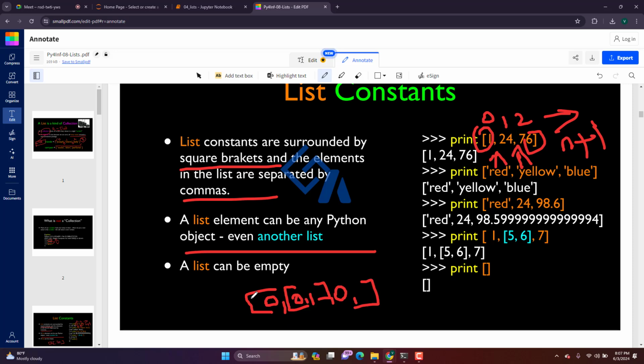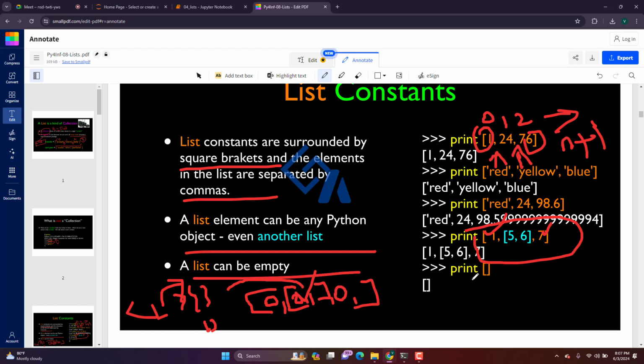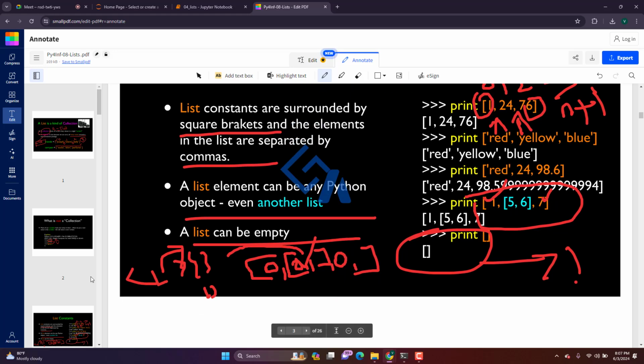It is like an infinite loop: you can have a list inside a list, inside a list, inside a list. There can be a list, and inside that you can have a dictionary or a tuple, whatever you wish. One example is like this: you can have a list inside a list, and a list can be empty also. A list can go with an empty dictionary also, but that is still called a list.